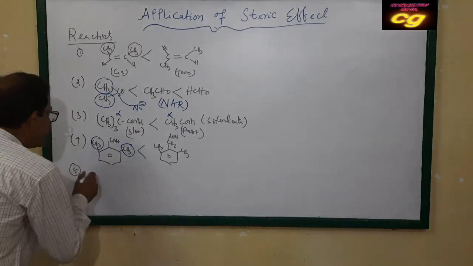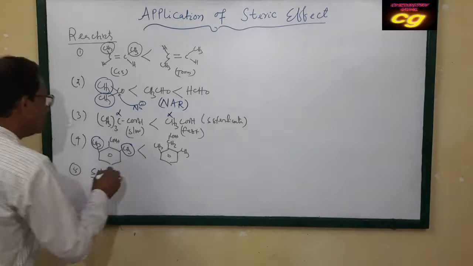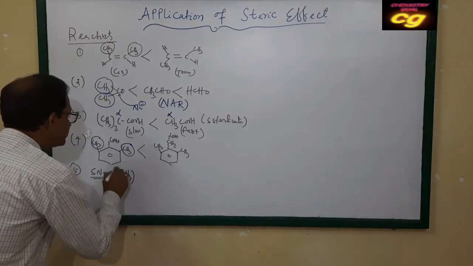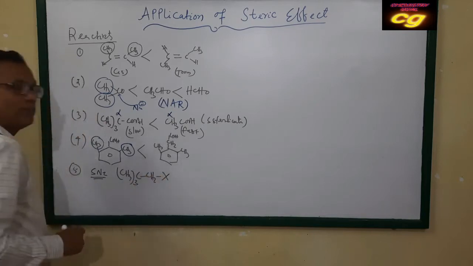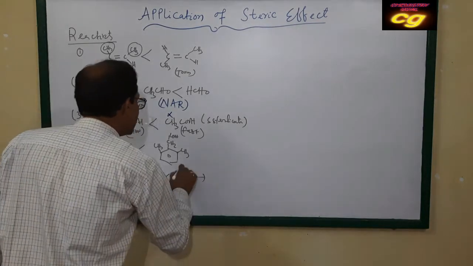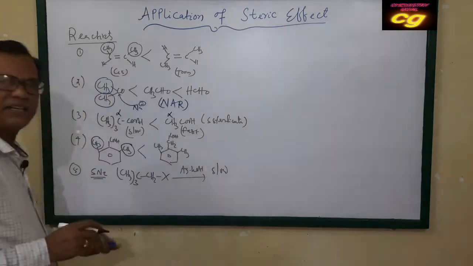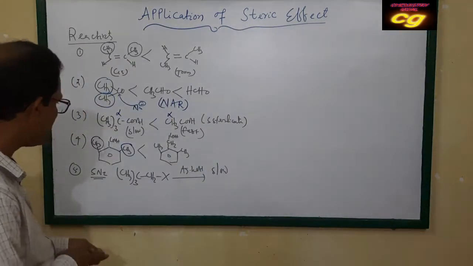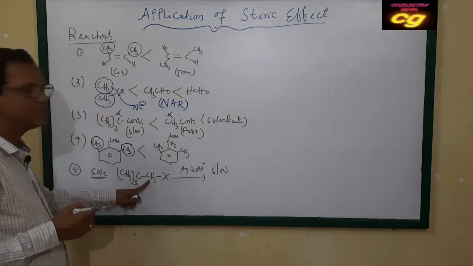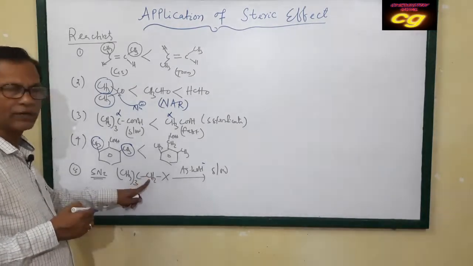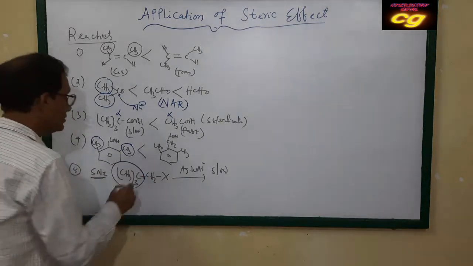For the SN2 reaction, if you see this compound, the reaction with aqueous KOH is very slow. Why is the reactivity of this compound very slow? Because OH minus cannot attack this carbon atom, because this carbon atom is covered by bulky groups. This is the bulky group.